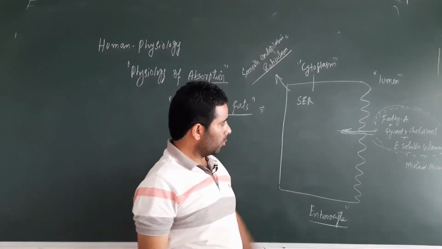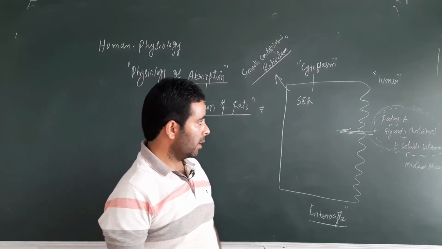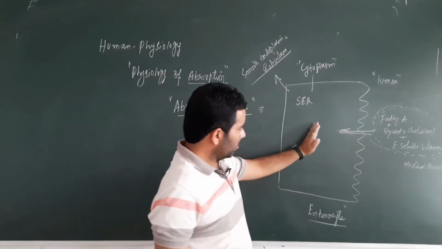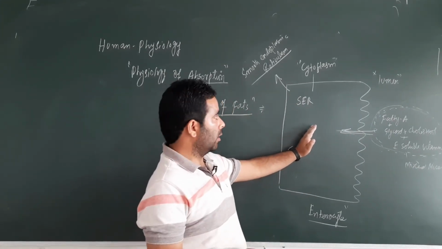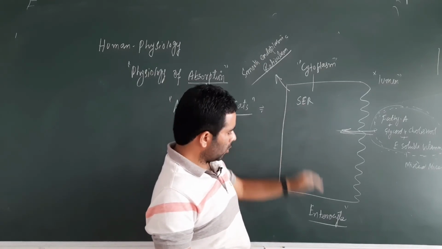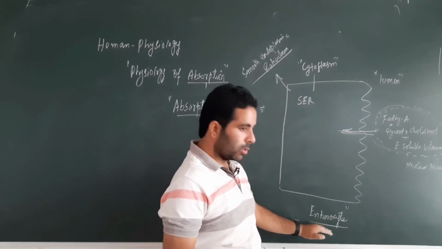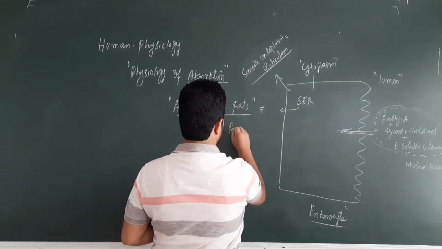So this smooth endoplasmic reticulum will help in a process. What is that process? Once these fatty acids, glycerol, and cholesterol come to the cytoplasm of the enterocyte, there will be re-esterification in the smooth endoplasmic reticulum.